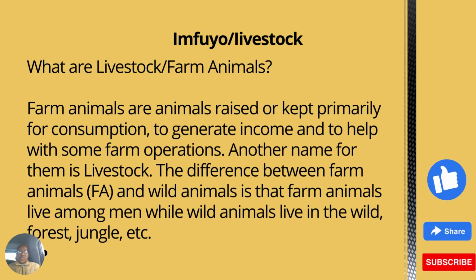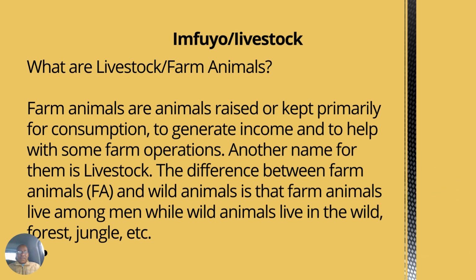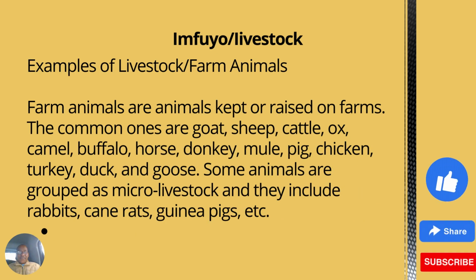The difference between the farm animals and the wild animal is that farm animals live among men, while wild animals live in the wild, forest, jungle, etc. Examples of livestock. Farm animals are animals kept or raised on farm.